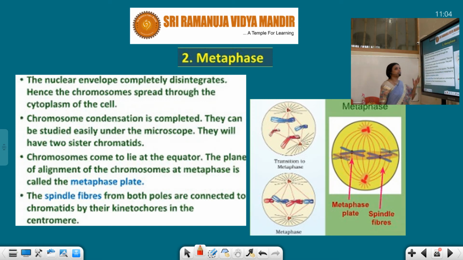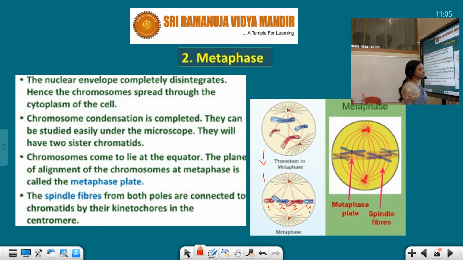Now what happens in the second phase, metaphase? Here you can see this is the transition phase to metaphase. It is coming to metaphase. Here you can observe we started with 4 chromosomes: 1, 2, 3, 4. Many more chromosomes may be there, but for your understanding, remember this number. If the parent has 4 chromosomes, the daughter also has the same number of chromosomes. So that is called equational division.